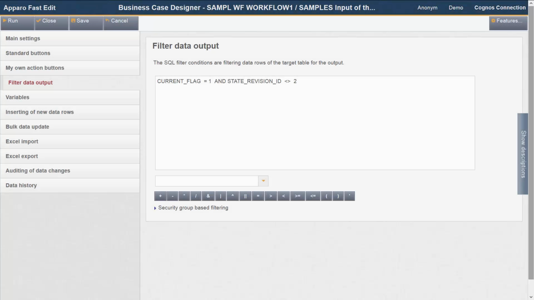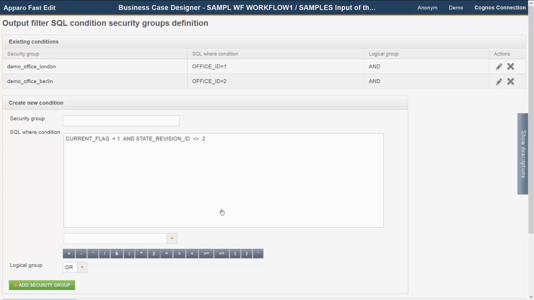We are back in the English interface, and I'll show you now in the designer what steps I've taken for more security and data validity. On the subject of security, I have used security groups-based filters. These filters ensure that users of the Office London only see their own data, and accordingly the users of the Office Berlin only see the data of the Office Berlin.